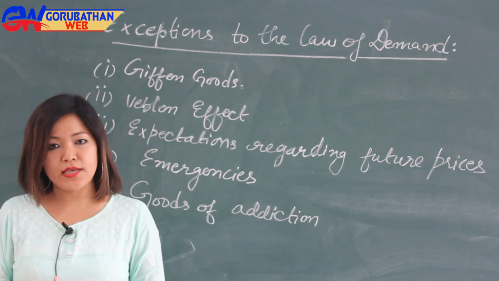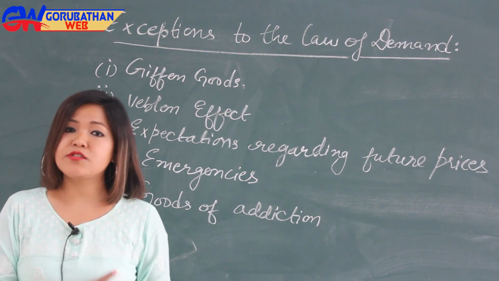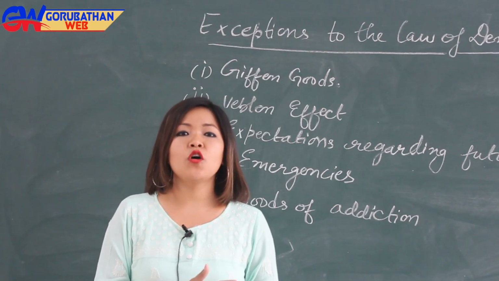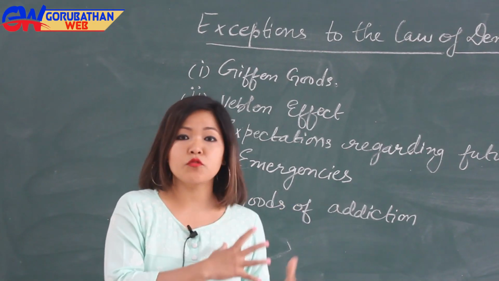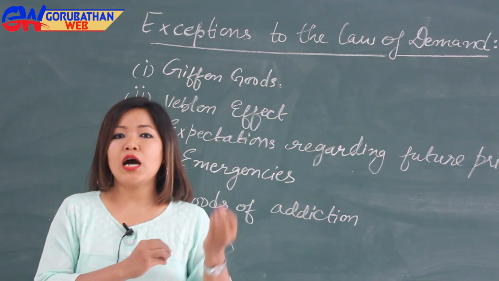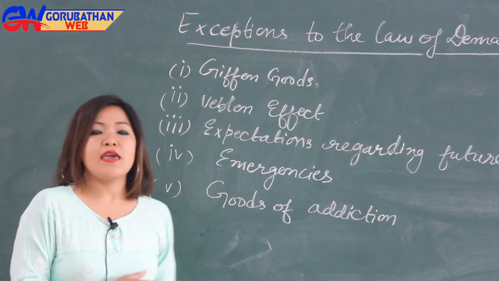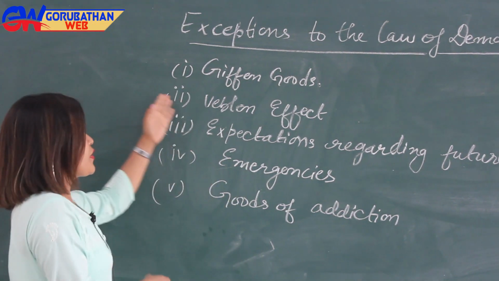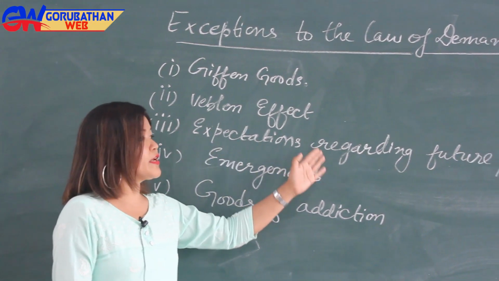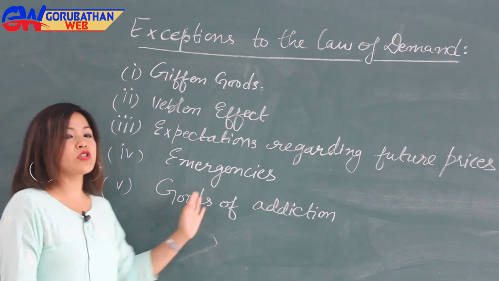Generally a demand curve is downward sloping and is considered valid in most cases, but in some cases the law of demand does not hold, or it is not applicable to some goods. When the law of demand is not applicable for some goods or in some situations, those are known as exceptions to the law of demand. Now these are the exceptions: the first one is Giffen goods, second is Veblen effect, third is expectations regarding future prices, fourth is emergencies, and the last one is goods of addiction.